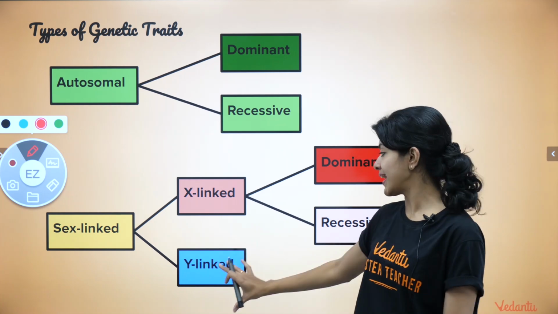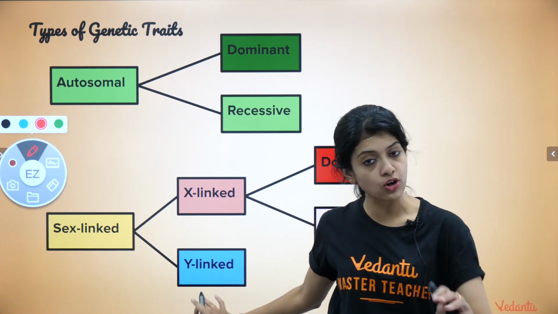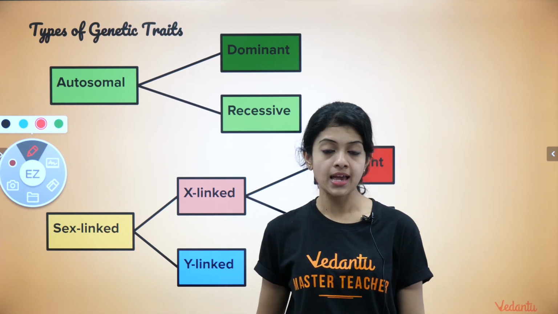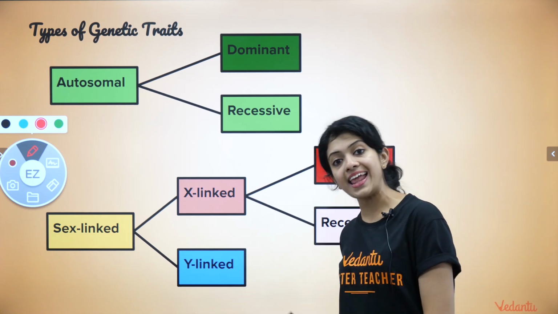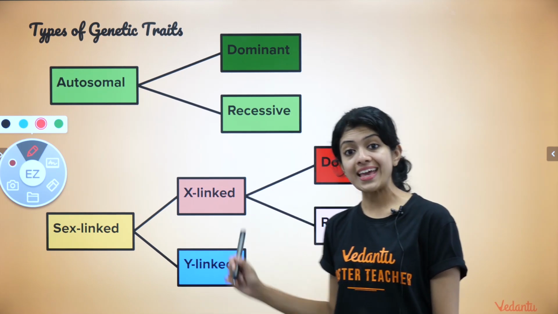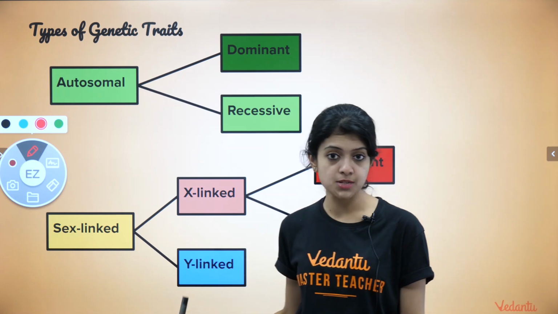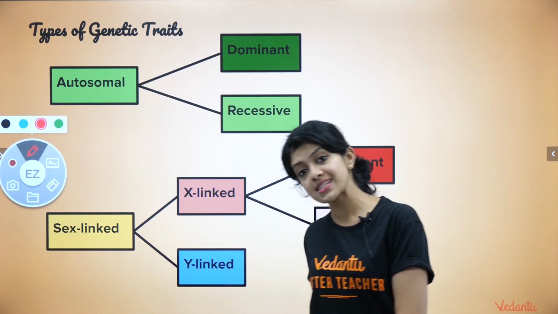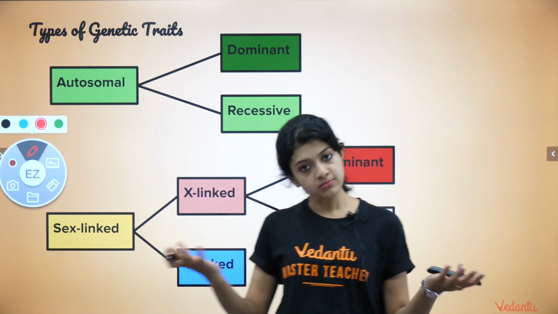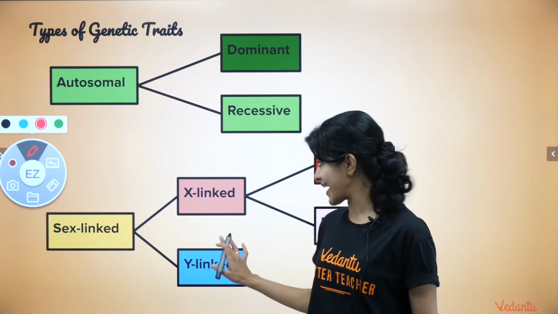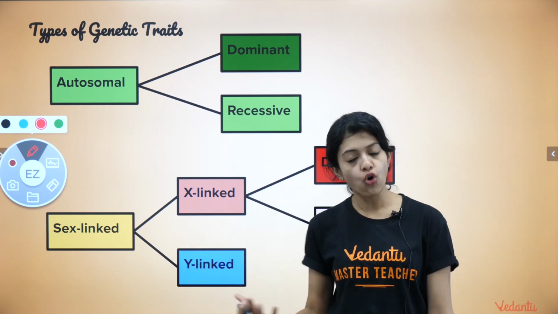Now Y-linked is not really focused in your syllabus, and again it's present only in males. So generally it is a little less studied because the more common cases around the world are the X-linked traits, because both males and females have X chromosomes. So X-linked traits are found in both the genders, both the sexes, because of which we study X-linked inheritance more in detail.